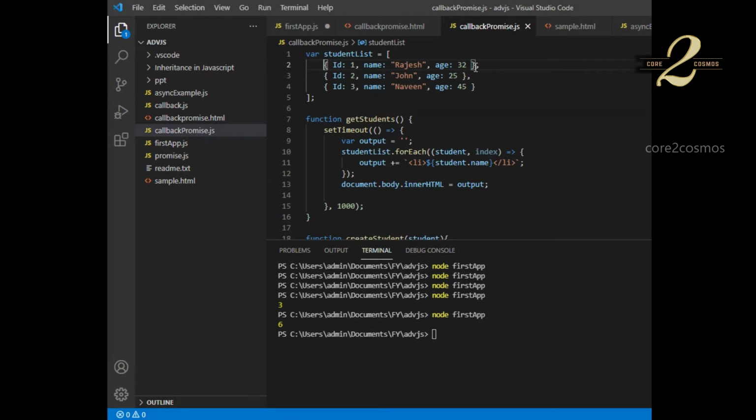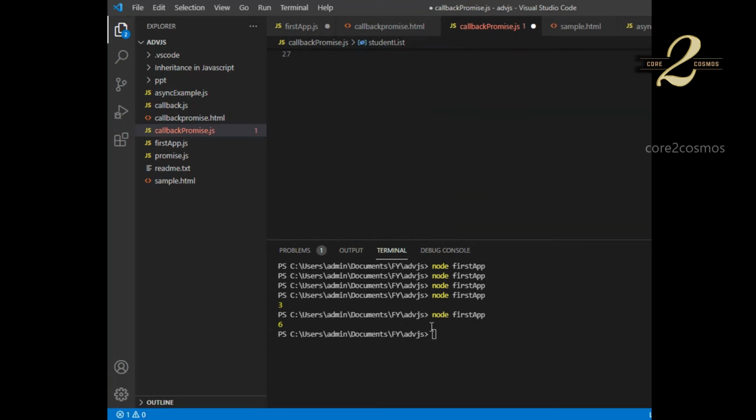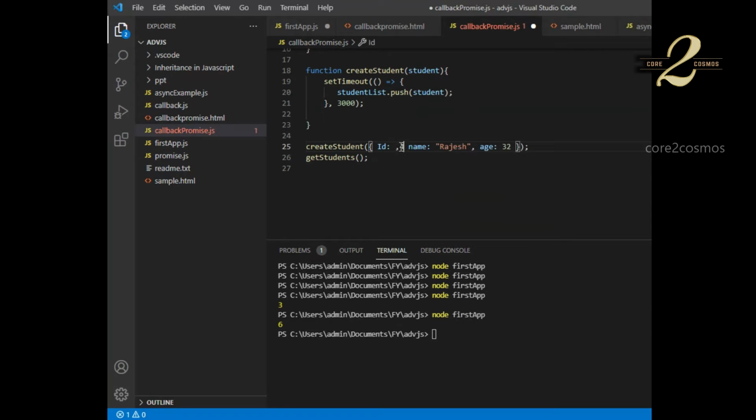and then maybe I'll create one more record. I will say 4, and then something Kamlesh. Basically, I'm creating a student, and then I'm getting a student. So first, I'm trying to create a student here. There is some error. Let us see what it is.